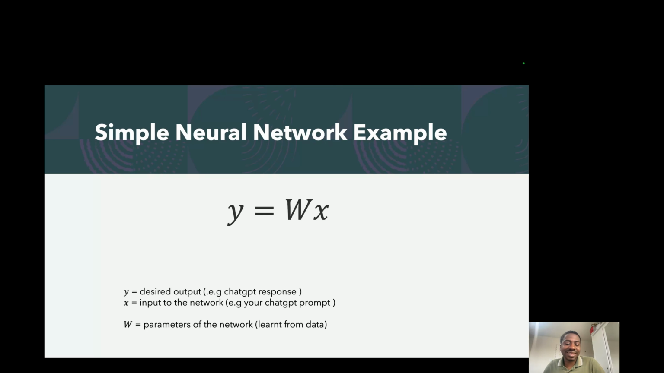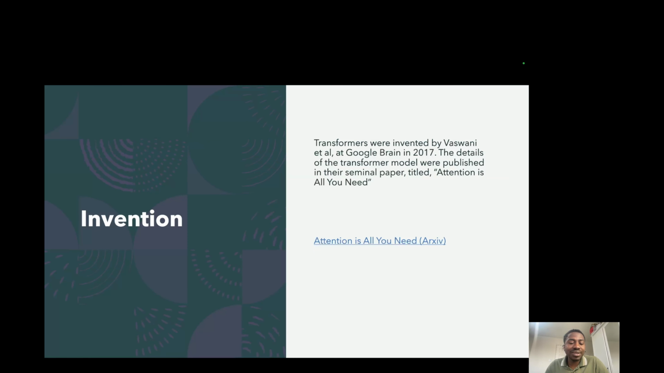In reality, W is going to be millions or billions or trillions of parameters, as in the case of hyperlarge models like GPT-4. But in this case, we have just one single parameter, so to speak. And if we think back to transformers, they were invented by Vaswani et al.